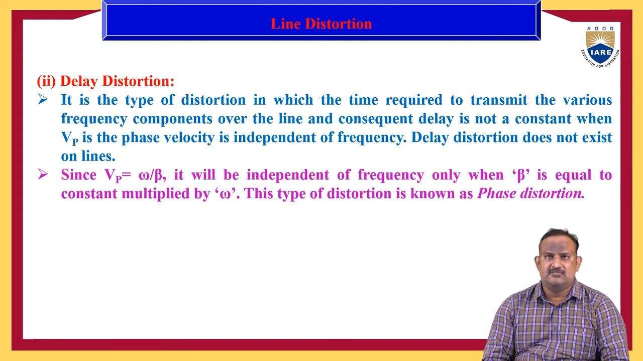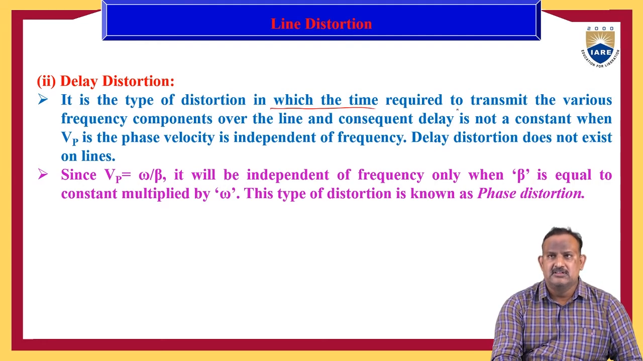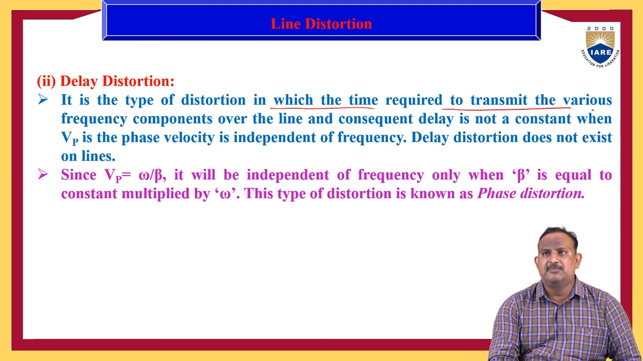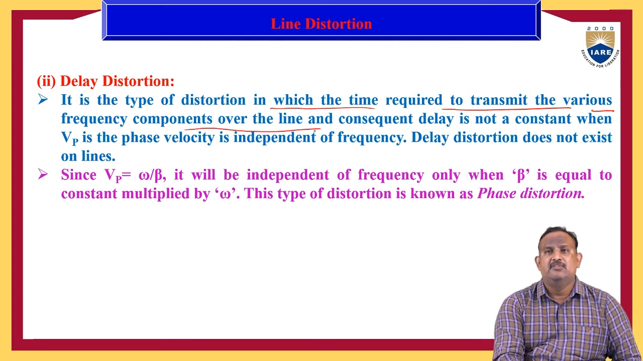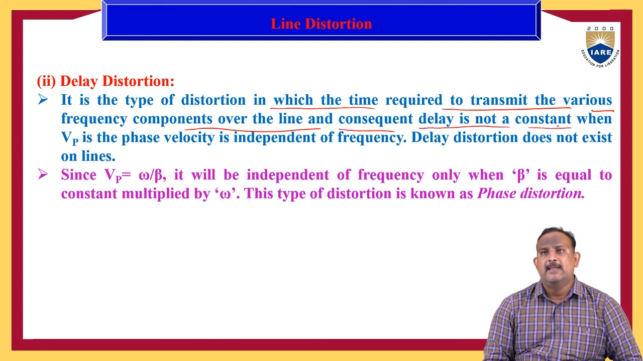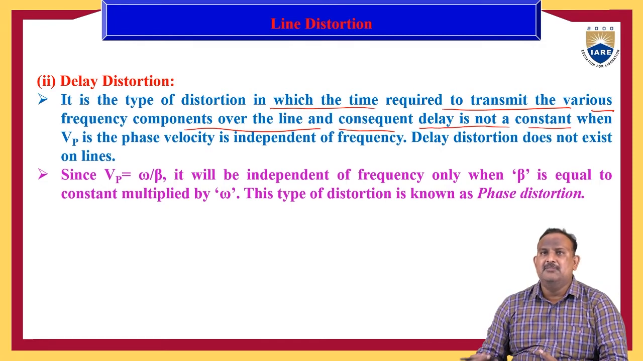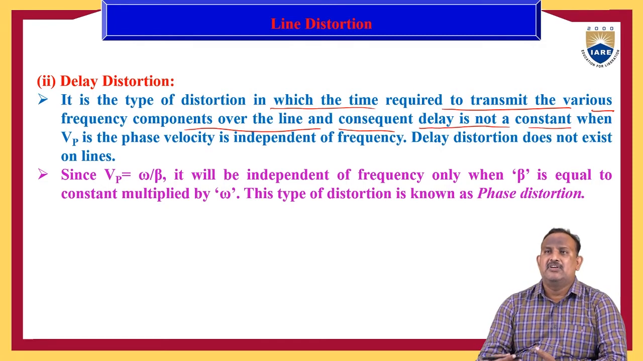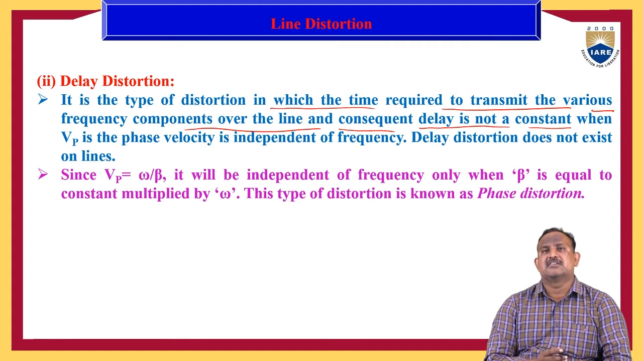So I repeat the definition once again. It is a type of distortion in which the time required to transmit the various frequency components over the line, and the consequent delay, is not constant. It means we can send different signals in different time intervals. So if you send different signals in different time intervals, then the delay between the different time intervals is known as the delay distortion.